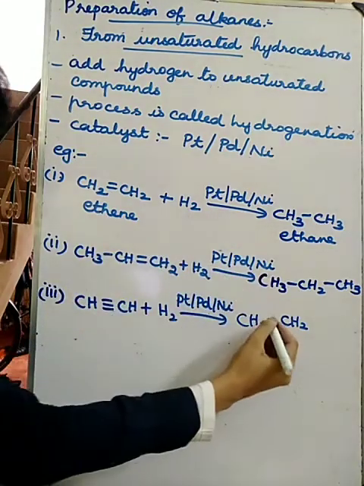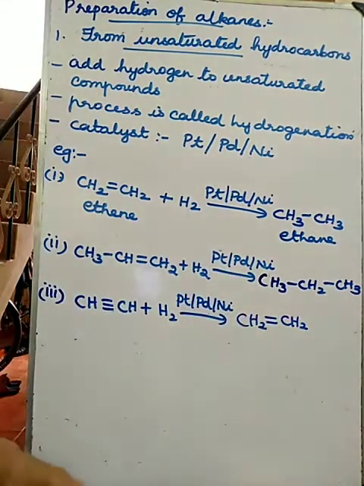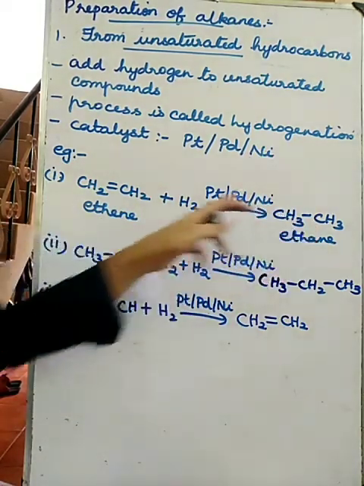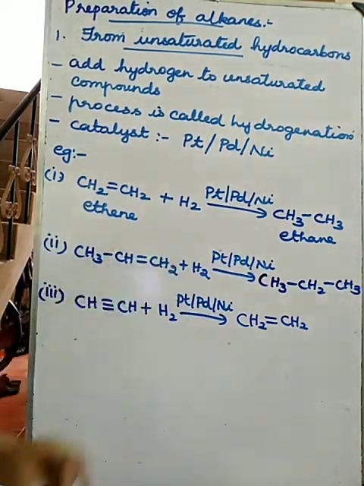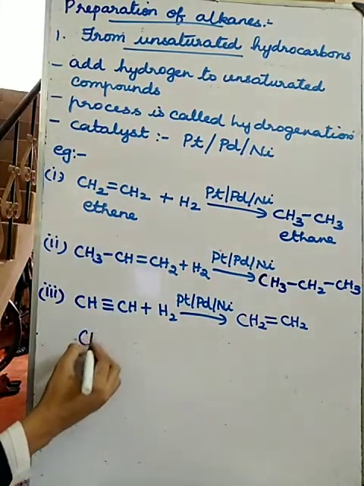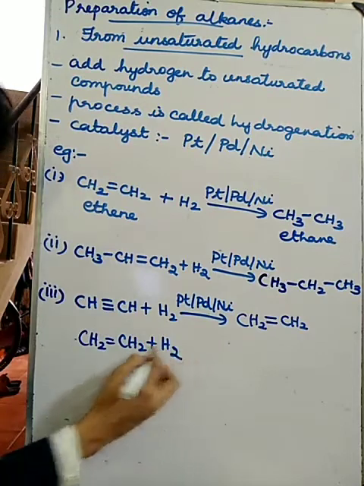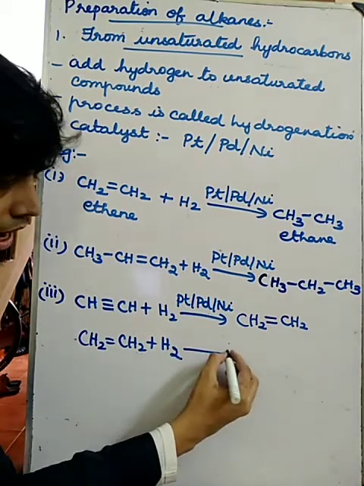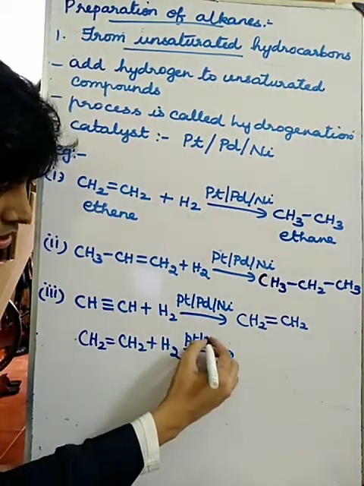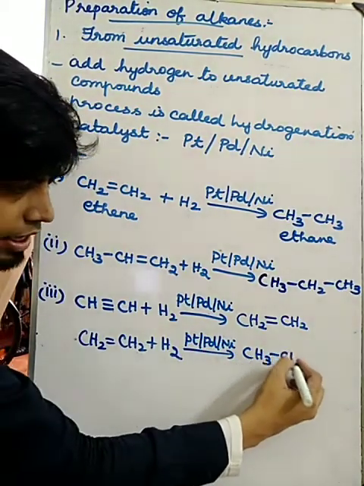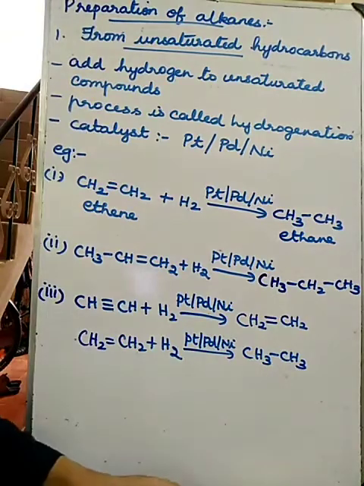First it will change into double bond. Then to change this double bond into single bond, we have to add one more hydrogen in the presence of the catalyst. Then only we will get CH3 single bond CH3.